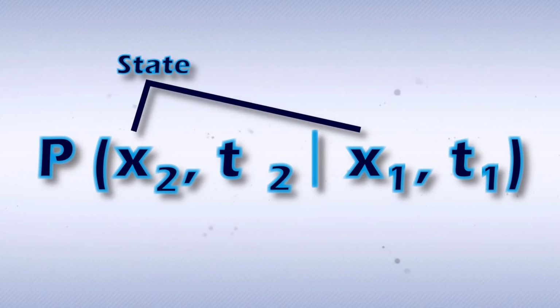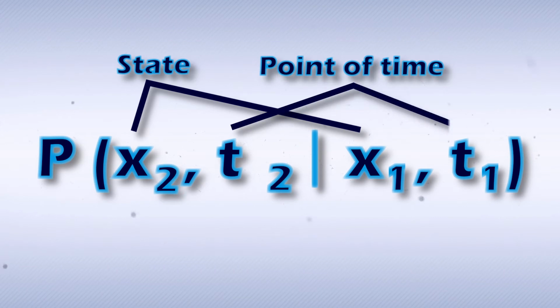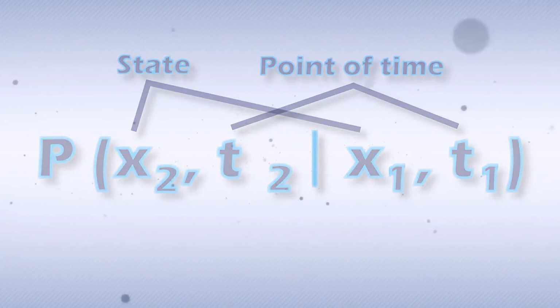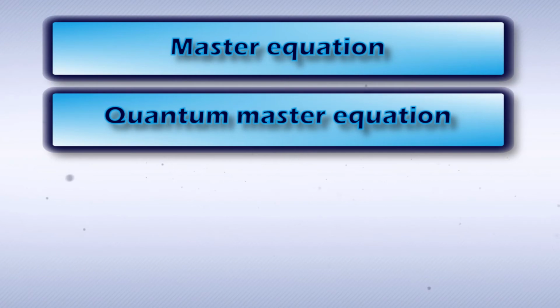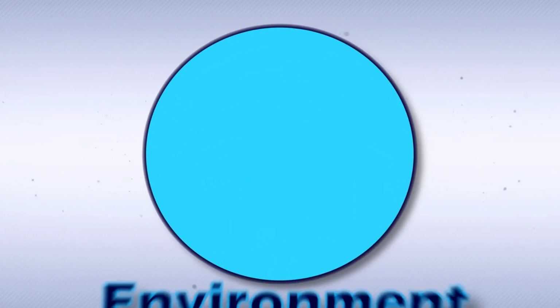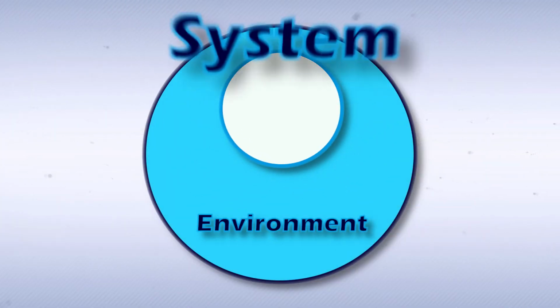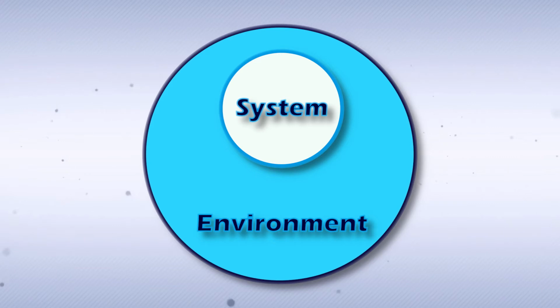The random variable has a certain value at a certain point of time given its previous value at the previous point of time. A quantum master equation is a generalized master equation which I derive from the principles of quantum mechanics. The equation calculates the relationship between the system Hamiltonian, the environment Hamiltonian, and the Hamiltonian for the interaction between the system and the environment.